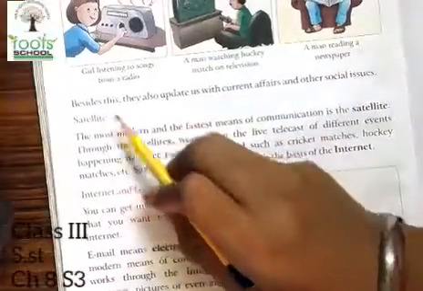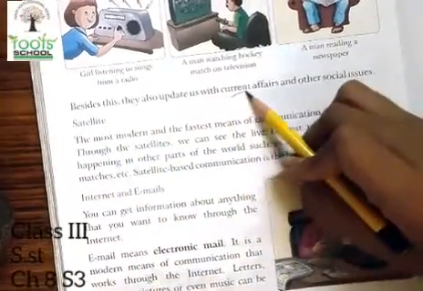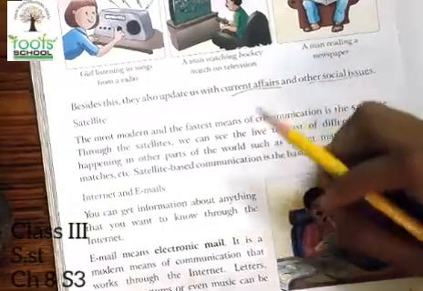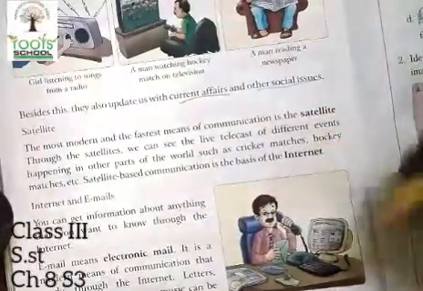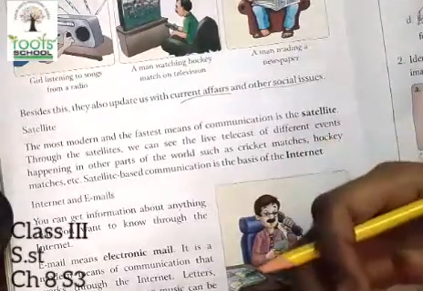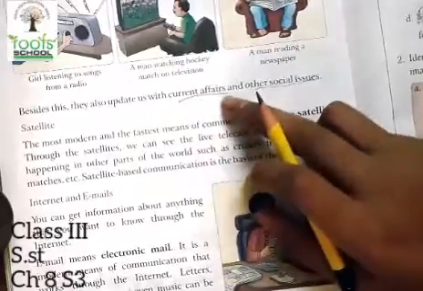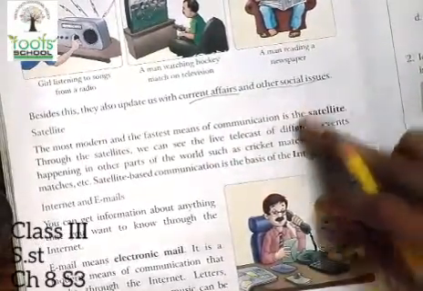Besides this, they also update us with current affairs and other social issues. What are current affairs, children? The things that are currently happening around us or something that is very new around us. So, they provide us information about current affairs as well as social issues.